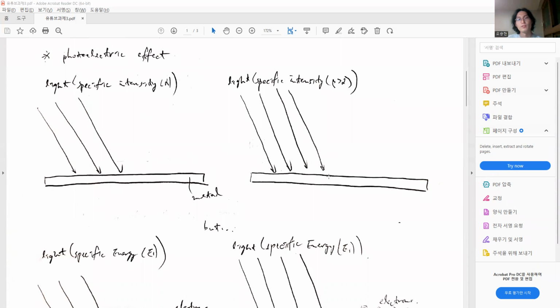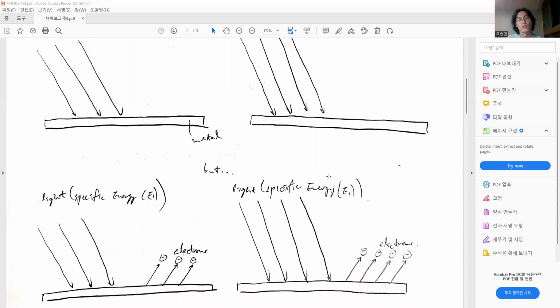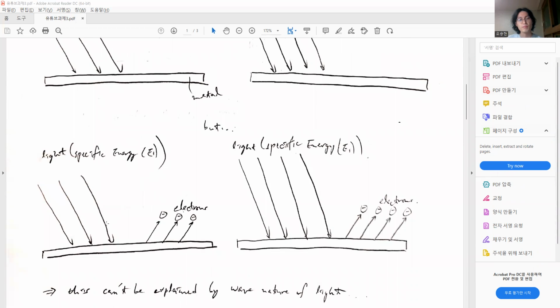So we can change some conditions of the experiment. When the light is projected to the metal with a specific quantity of energy, there are some electrons emitted.